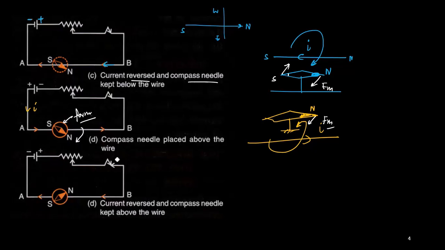Now if we reverse this situation, simply by changing the polarity, we can reverse it. Now this is positive, this is negative, so the current is flowing towards our south. Then the situation is reversed.